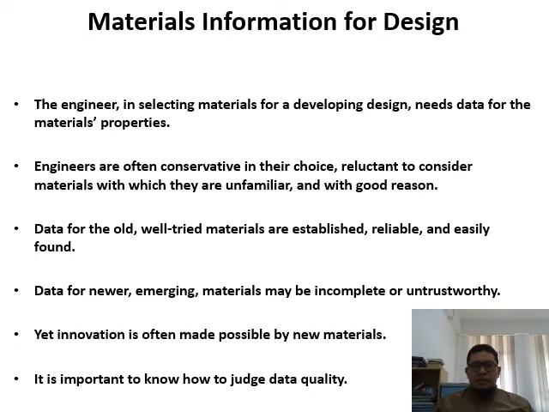Innovation is often made possible by new material, usually by researchers and innovators, but they are all part of the trial phase, not direct applications. So it is important to know how to judge data quality. You need precise data to be used. If the source is just a research paper, it may not be enough, so you need actual industrial data. So you need a risk taker, who will tell you what went wrong with the material used in the design.